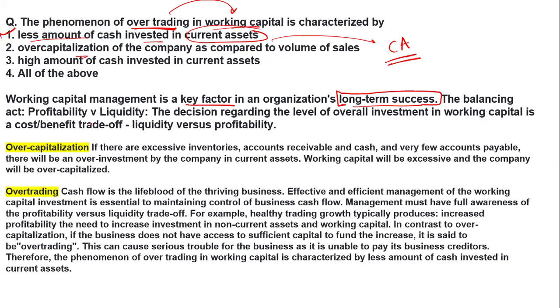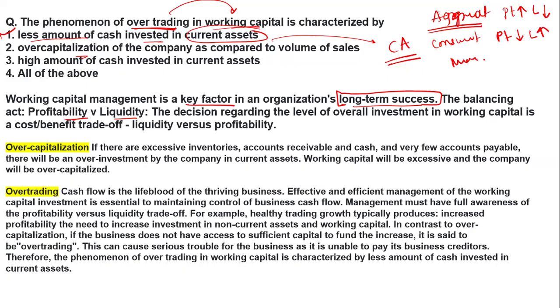Now, balancing the profitability and the liquidity. In aggressive working capital, as I have already said, profitability is high but liquidity decreases. In conservative, profitability decreases but liquidity is high.